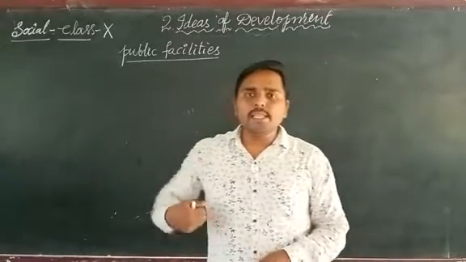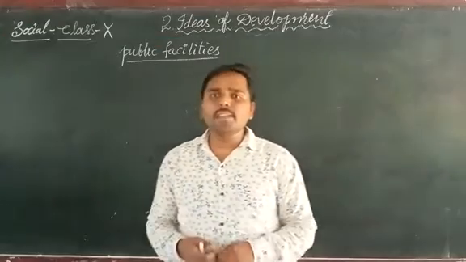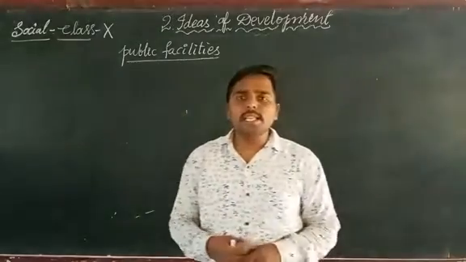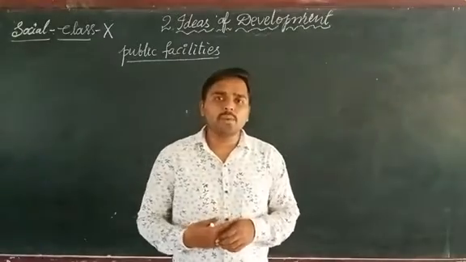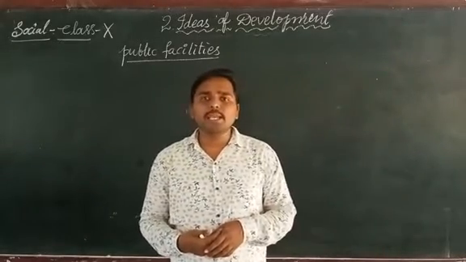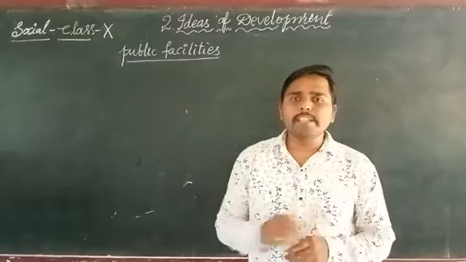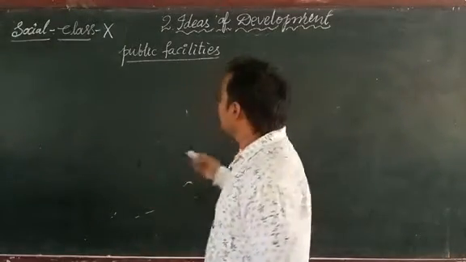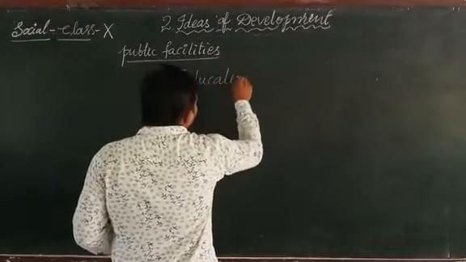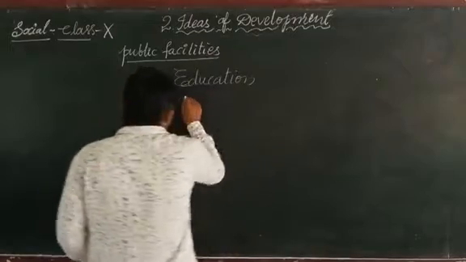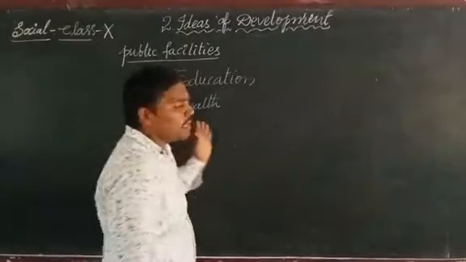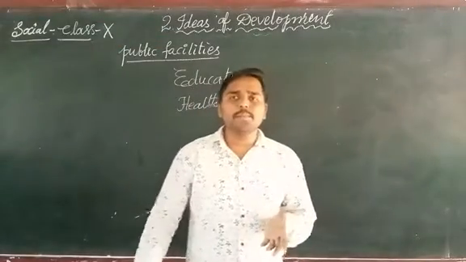Can we buy anything with income, or can we buy anything with money? We can buy material things with money. We cannot buy non-material things with money, like education and health. These are the non-material things which we cannot buy with money.